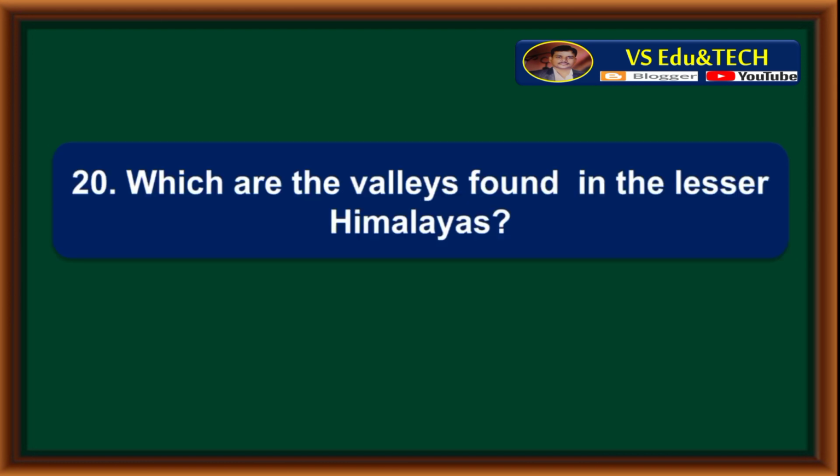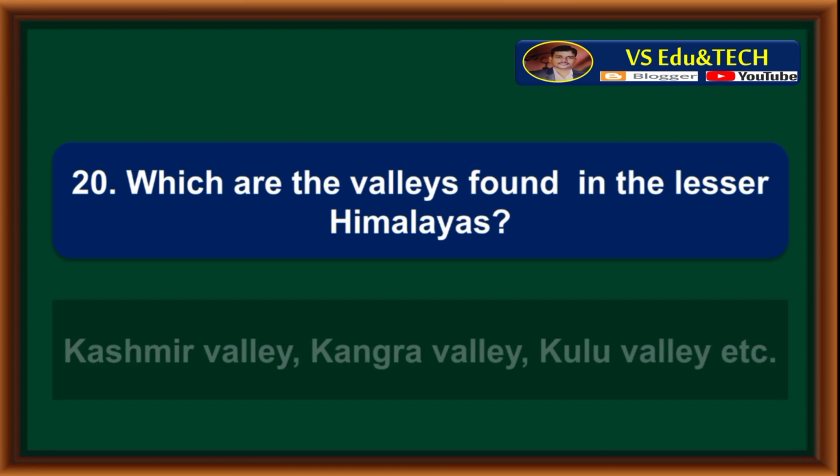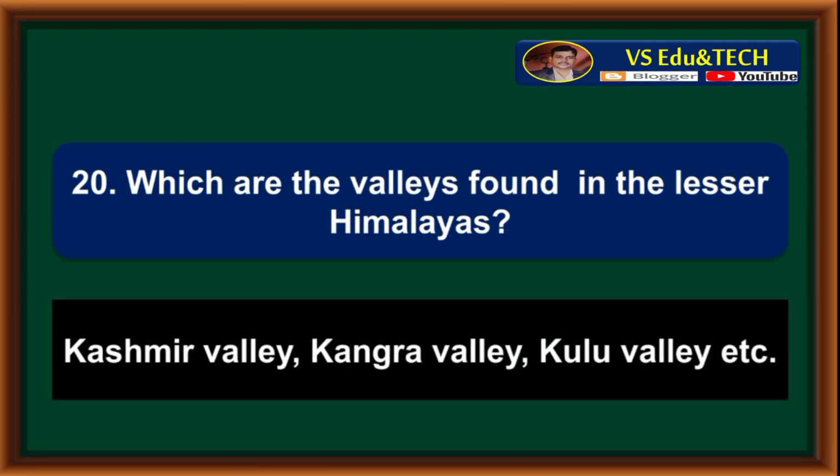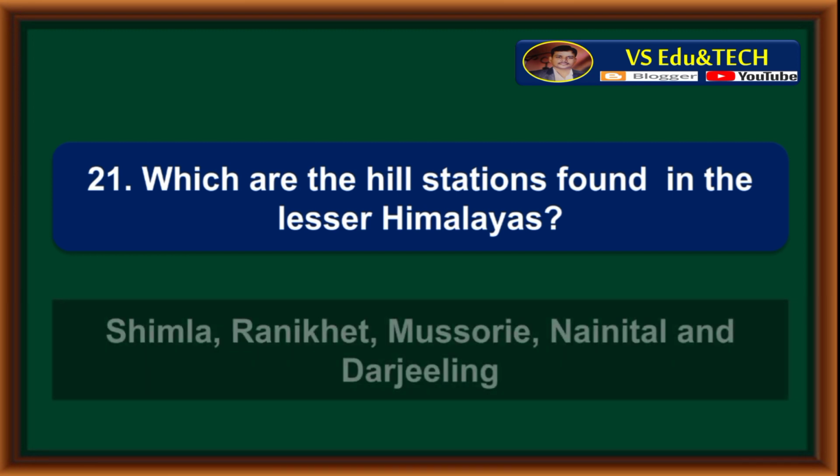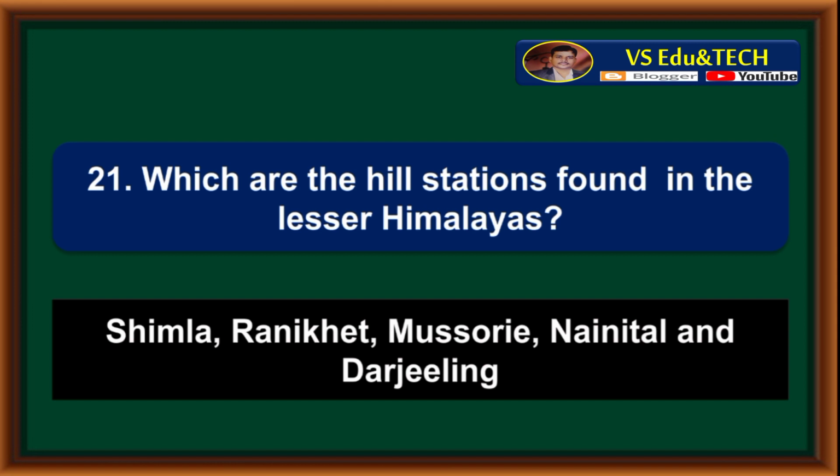Which are the valleys found in the Lesser Himalayas? Kashmir Valley, Kangra Valley, Kulu Valley. Which are the hill stations found in the Lesser Himalayas? Shimla, Raniket, Mussoorie, Nainital, and Darjeeling.